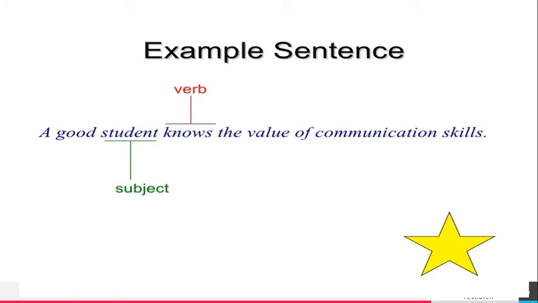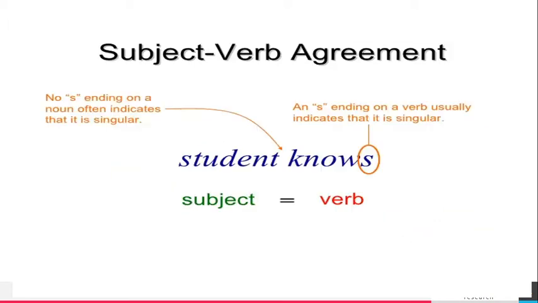More example sentences related to this: a good student knows the value of communication skills. Here student is a singular subject, so knows is a singular verb. This sentence is correct.